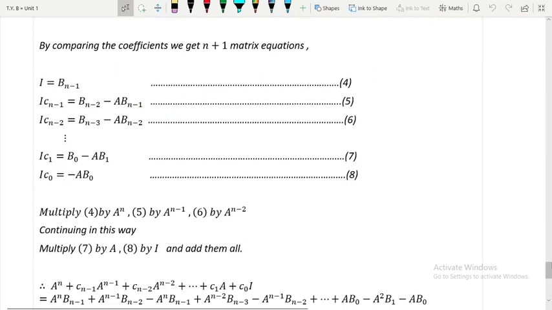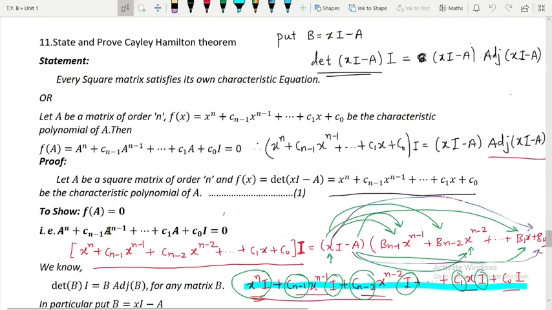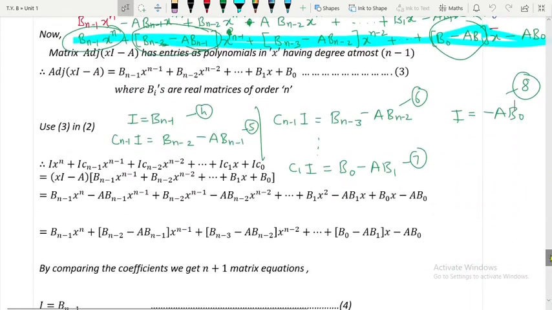Now what is our second term? Our second term is c n minus 1 a raised to n minus 1. If you see our fifth equation, we are already having c n minus 1. What are we supposed to multiply it by in order to get c n minus 1 multiplied by a raised to n minus 1?